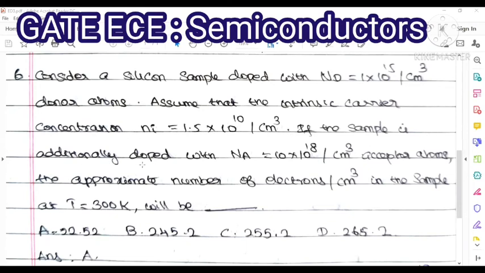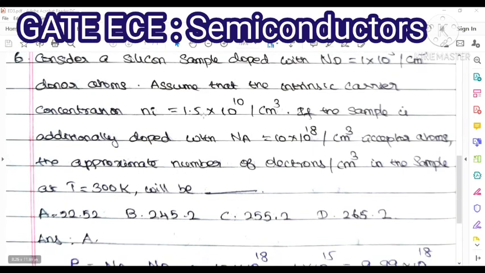If the sample is additionally doped with acceptor atoms, that is Na, equal to 10 into 10 to the power of 18 per centimeter cube, the approximate number of electrons per centimeter cube in the sample at T equal to 300 Kelvin will be dash.